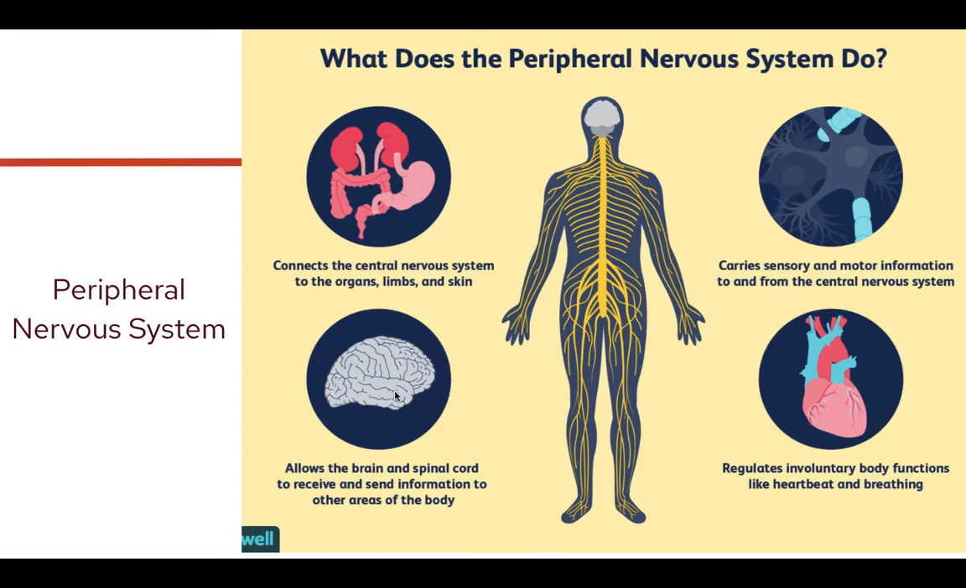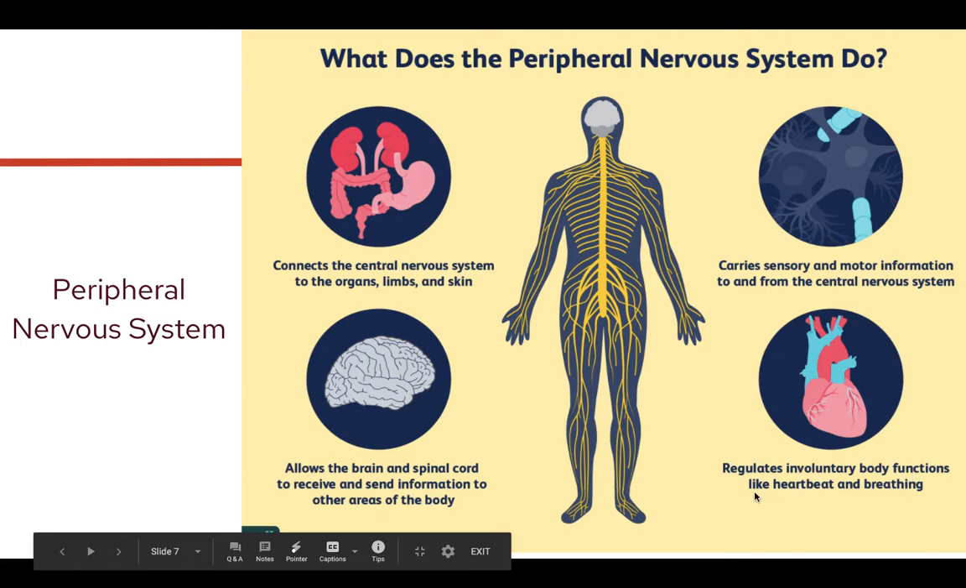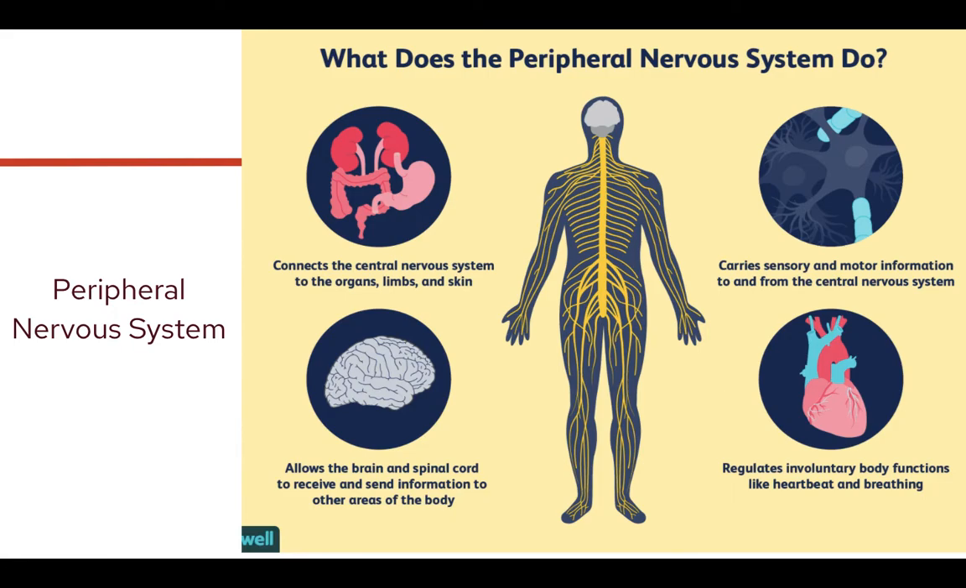And it allows the brain and spinal cord to receive and send information to other areas of the brain, and regulates involuntary body functions like heartbeat and breathing. Now, you don't have to write this on your chart. That'd kind of be a lot. It's just to know that the peripheral nervous system is really connecting your body to your brain and spinal cord.